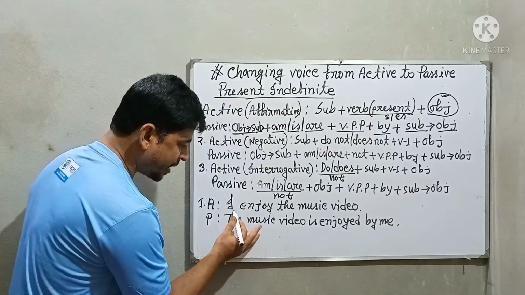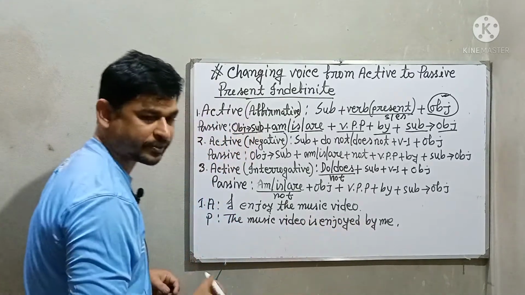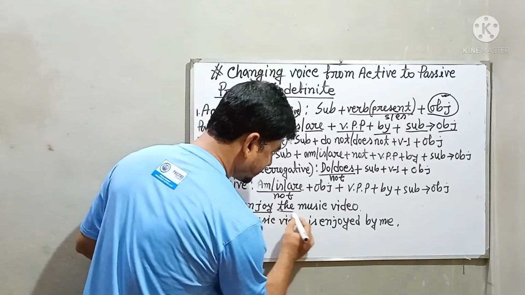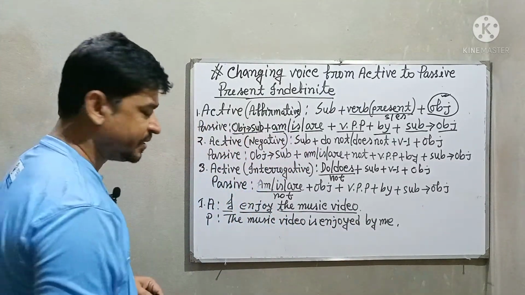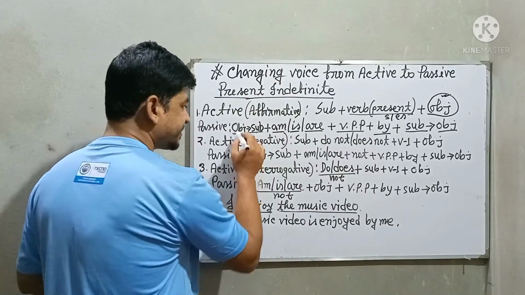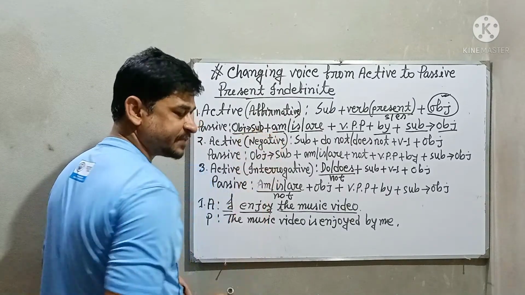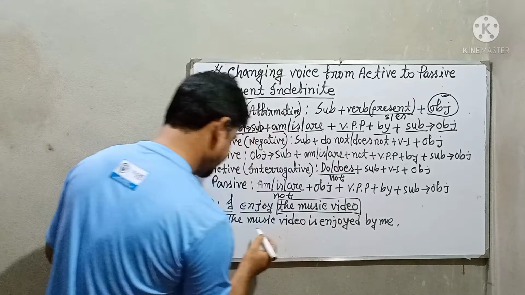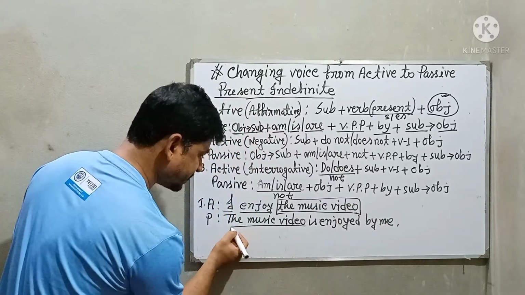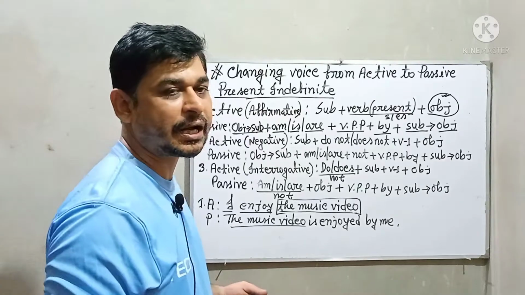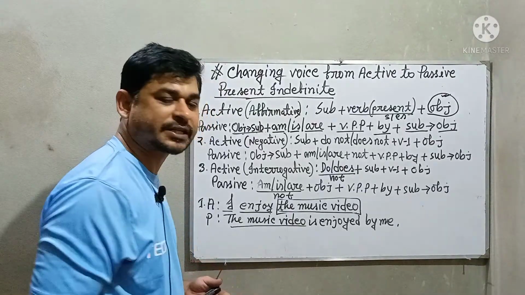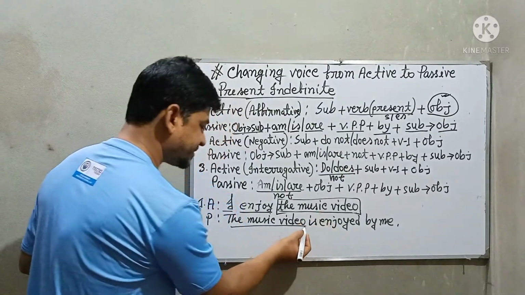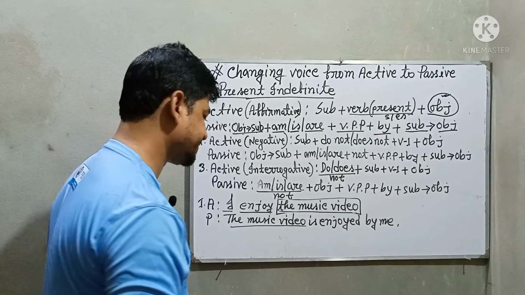Suppose here: I enjoy the music video. Here is the subject, then the present form of the verb, then the object of the sentence. So our condition is making the object the subject. So you have to convert this object to subject: the music video. We usually know that the subject starts any assertive sentence, so we have placed our subject at the beginning of the sentence.